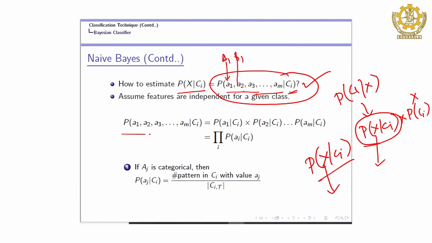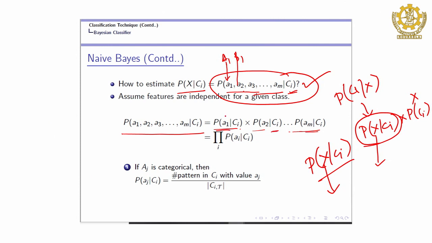So now the problem is coming down to this: as I said, each feature is independent. Therefore, you can write the probability of A1 given Ci, times the probability of A2 given Ci, and so on, up to the probability of Am given Ci. What is this A? A is the corresponding value, that is, the feature of the unseen object. Now, once you get this, the problem is how to compute each individual value.